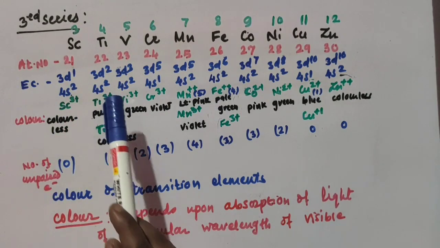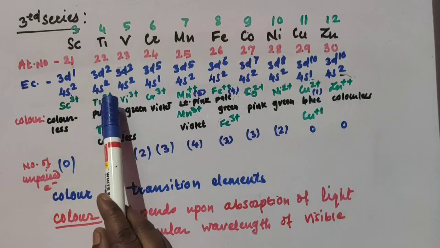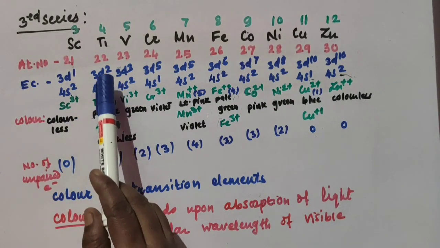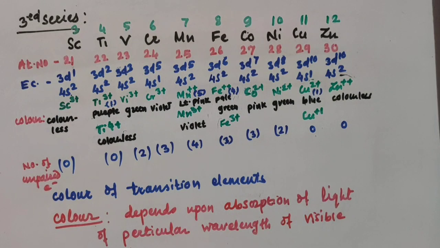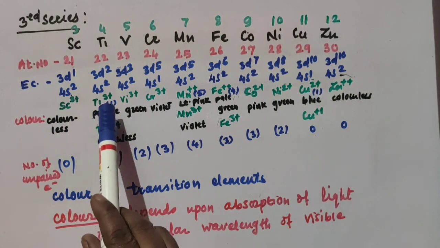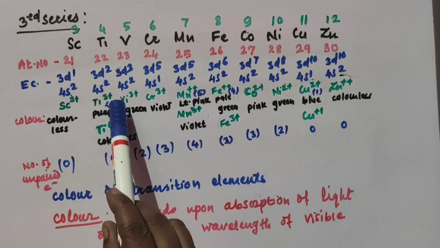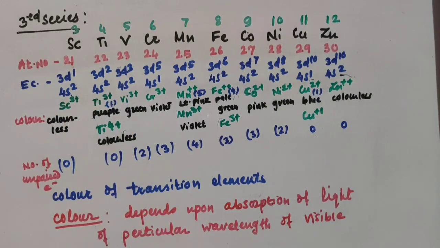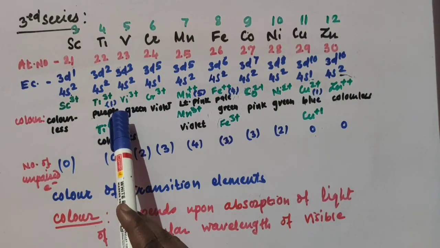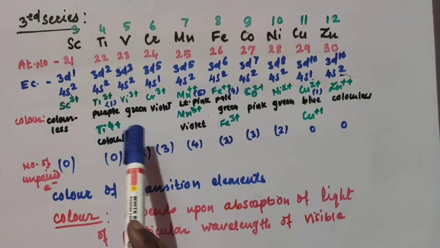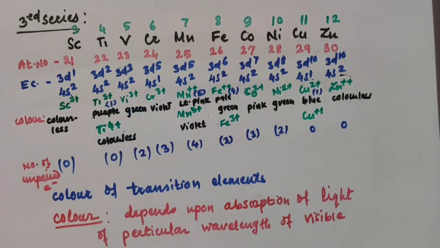For titanium 3 plus, only one electron is there. In the formation of 3 plus ions, already 4 electrons are present in the outermost shell. If a 3 plus ion is formed, then only one electron is left in the outermost shell, and so the color of titanium is purple. But when Ti4 plus is formed, all 4 electrons are removed from the outermost shell, so unpaired electrons are 0, and in that case Ti4 plus is a colorless ion.